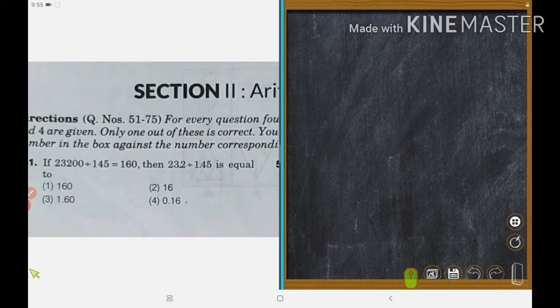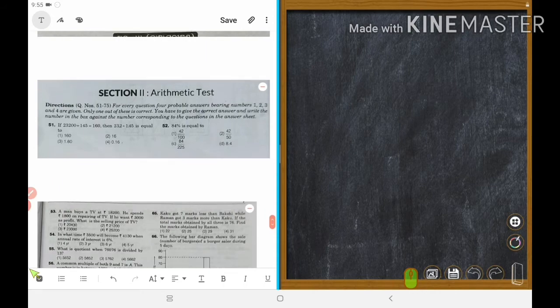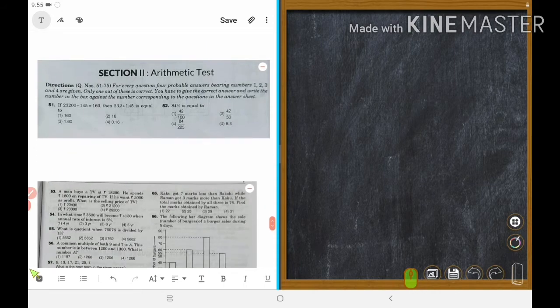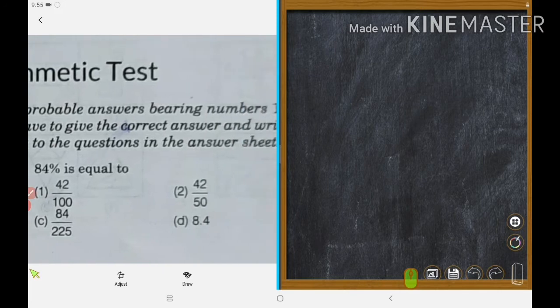Next sum, 52. 84% is equal to 42 upon 100? No, wrong. 42 upon 50? Yes, it is right. 84% is a percentage; we will convert it into a fraction.